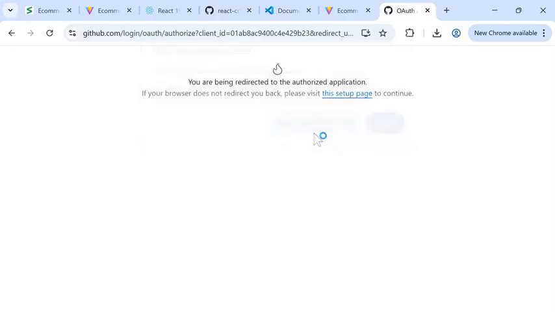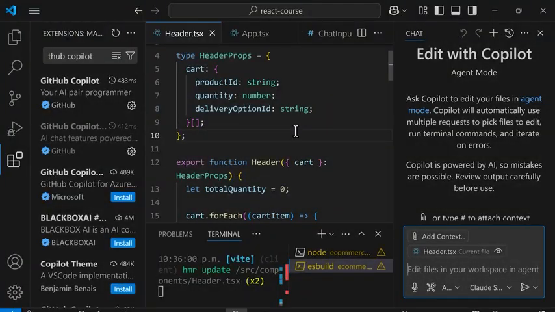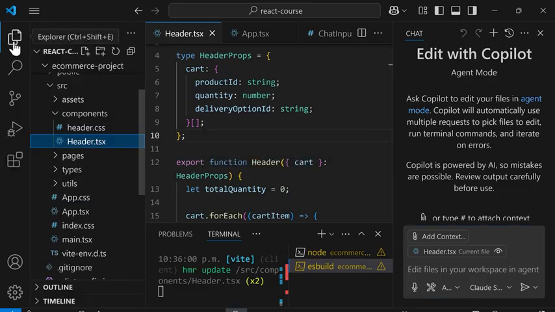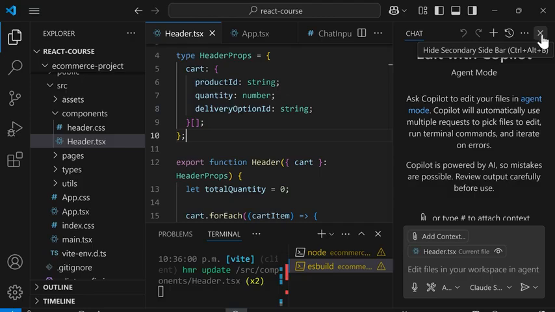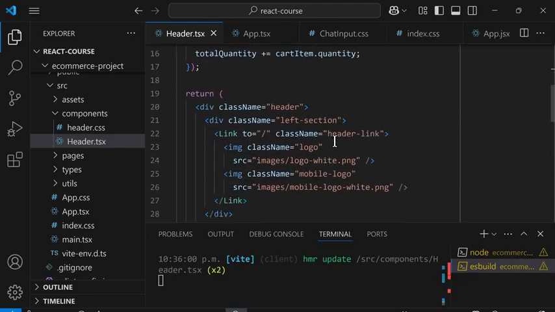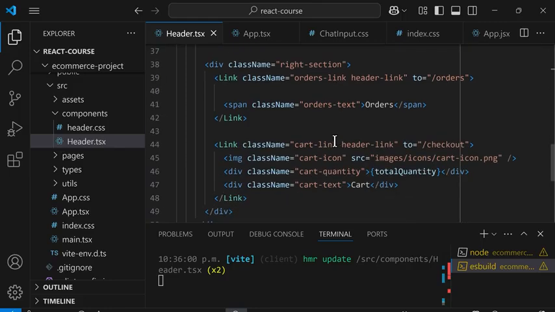And I'll click here to go back to VS Code. Once we finish the setup, we can start using some features of AI. The first feature is autocomplete. So let's say that we're in the header, and we'll close this window for now. And let's scroll down to the HTML, and we're going to go to the right section.